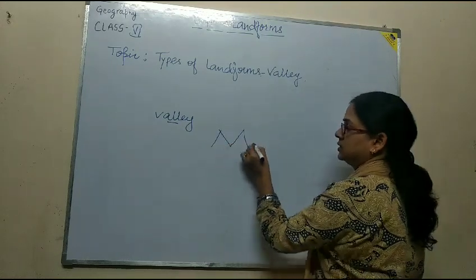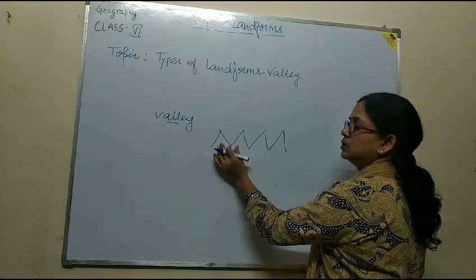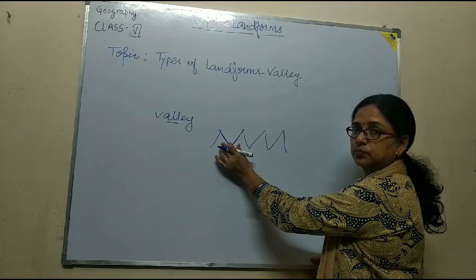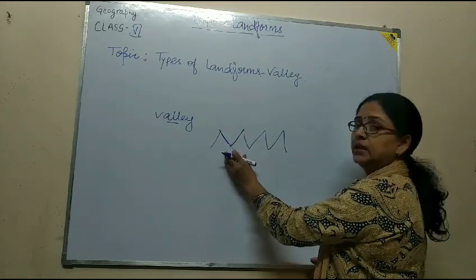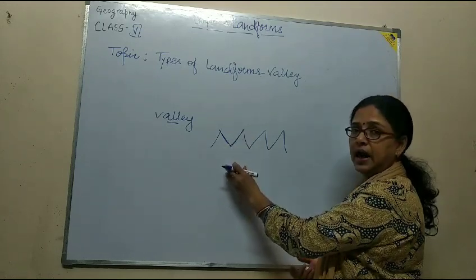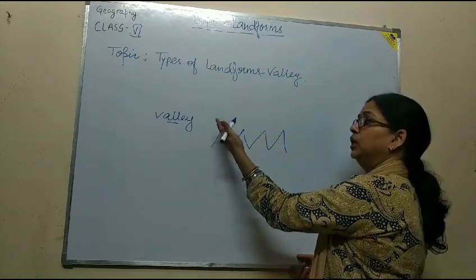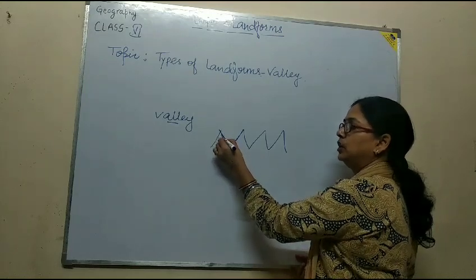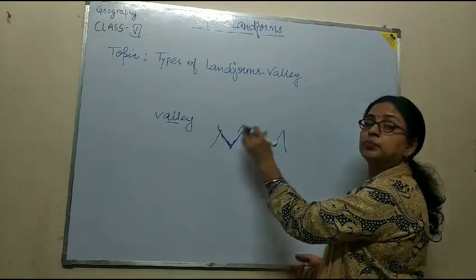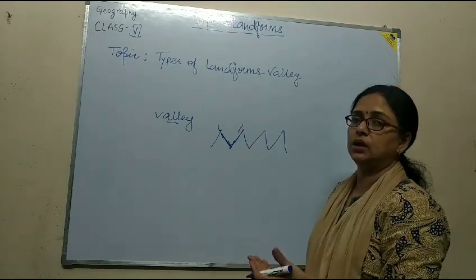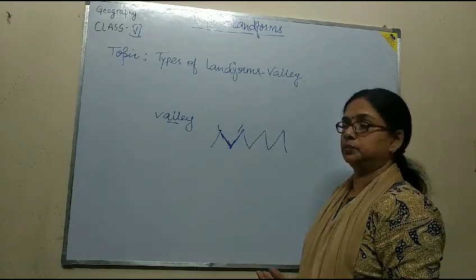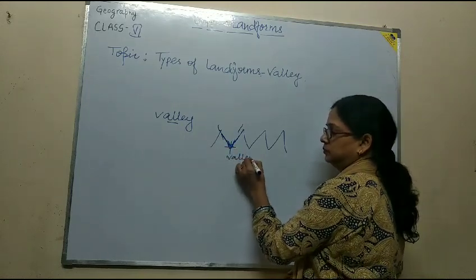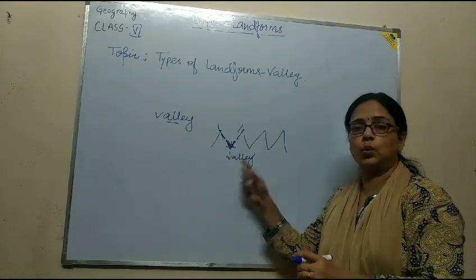Suppose this is a mountain. In between the two mountains or the hills, a valley is a lower part of land between two higher parts, which might be a mountain or a hill. So this is making a valley. This part of land makes the valley.